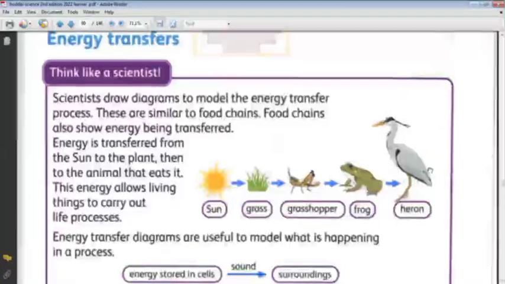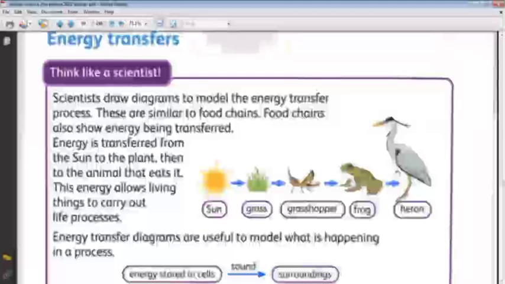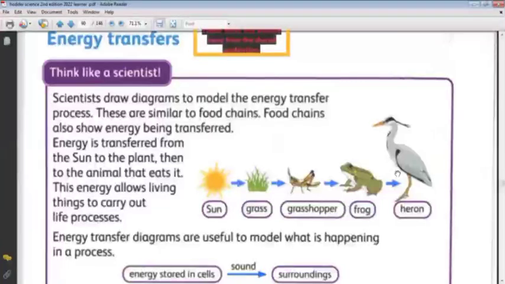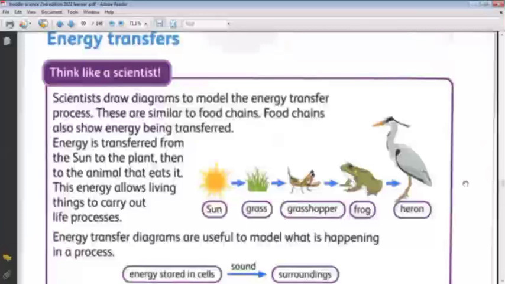But what happened to the energy in the heron's body? What do you think, Saba? To the surroundings. How to the surroundings? Do you remember the decomposers? Yes, the decomposers are small animals. When the heron dies, these decomposers will come and eat the body of the heron. So the energy inside the heron's body will be transferred to these decomposers.